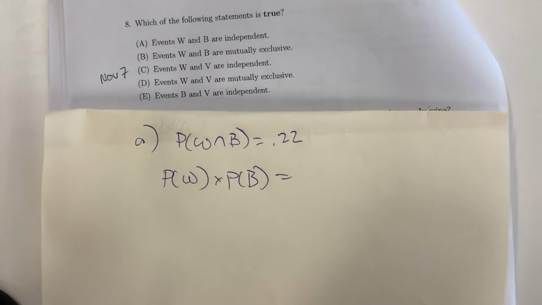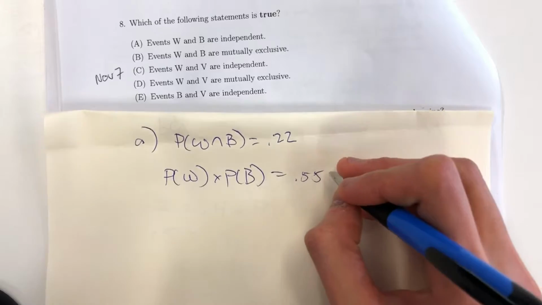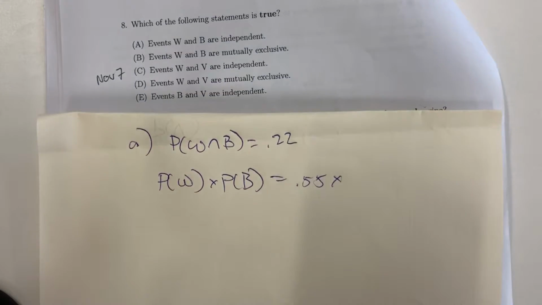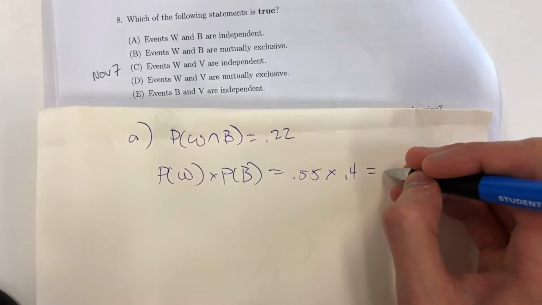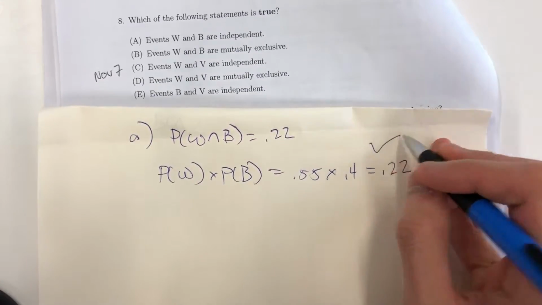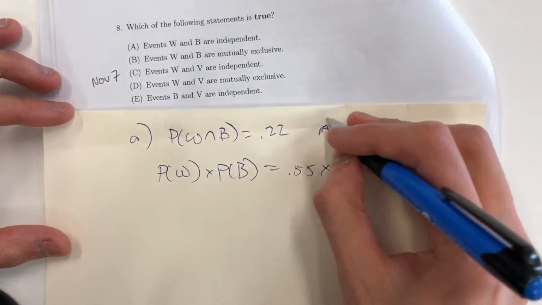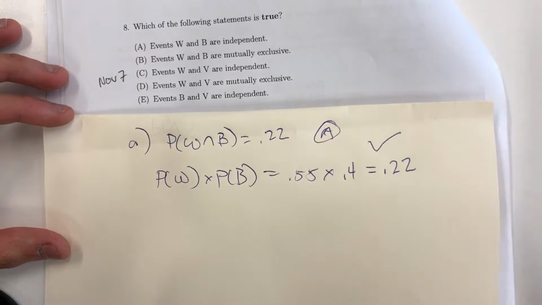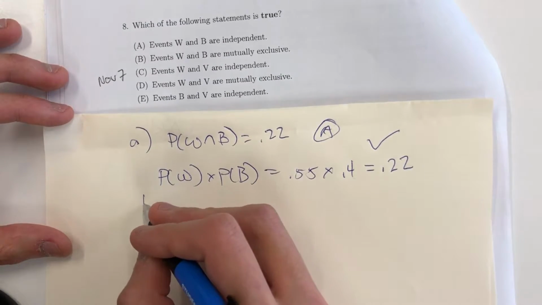In the question, we're given that the probability that they buy wine is 55%, and the probability that they buy beer is 40%. Punching those numbers in, we get 22%. Since these two numbers match, it is indeed independent. So letter choice A is the answer. But let's check the other letters and see whether or not they're false and why they are false.